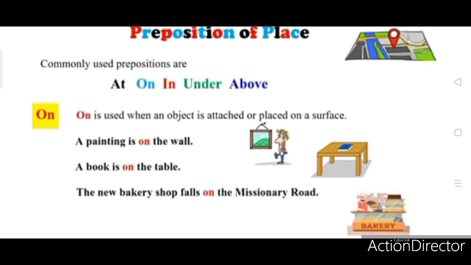Then on. On is used when an object is attached or placed on a surface. See here, a painting is on the wall. It's touching. So you can say the word on is used when an object is attached or placed on a surface. It has to touch. A book is on the table. It's touching that surface. The new bakery shop falls on the Missionary Road.